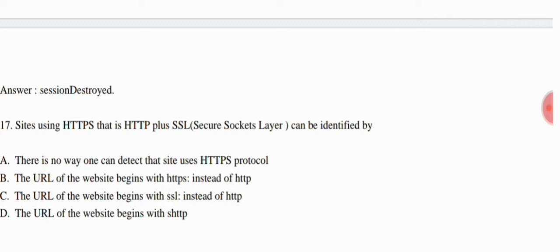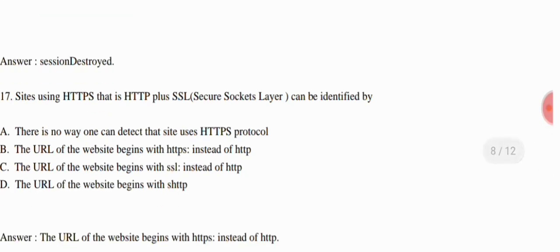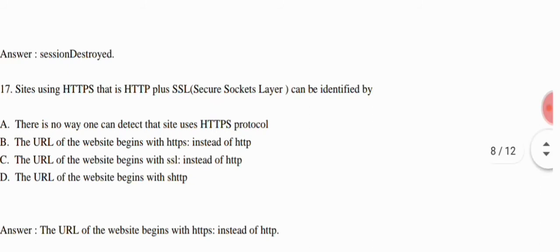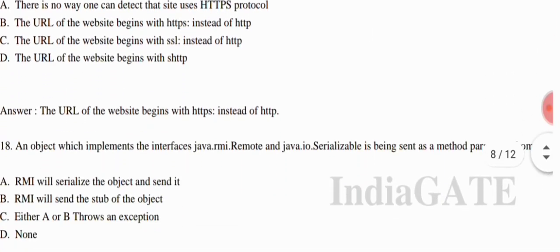Option C, the URL of the website begins with SSL instead of HTTP. And option D, the URL of the website begins with something else. So here option B is your correct answer, meaning the URL of the website begins with HTTPS instead of HTTP. Now we come to the next question.